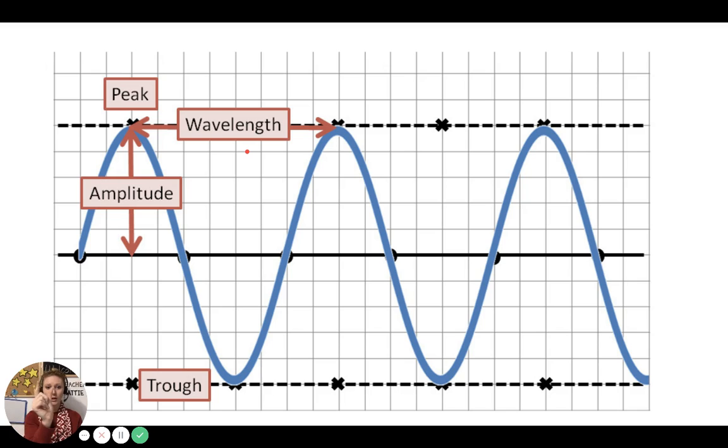As it gets shorter, it is higher. As it gets longer, it is lower. The top is called the peak and the bottom is called the trough.